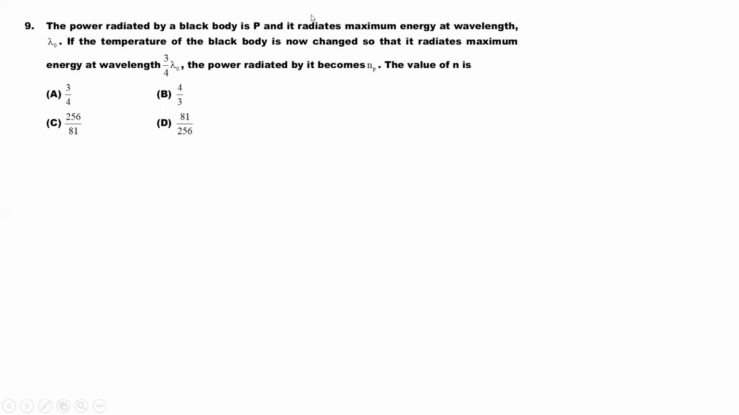The power radiated by a black body is P and it radiates maximum energy at wavelength lambda naught. If the temperature of the black body is now changed so that it radiates maximum energy at wavelength 3 by 4 lambda naught, then the power radiated by it becomes NP. So what is the value of this N? Friends, Wien's law: wavelength maximum into temperature is equal to constant. This is Wien's law.